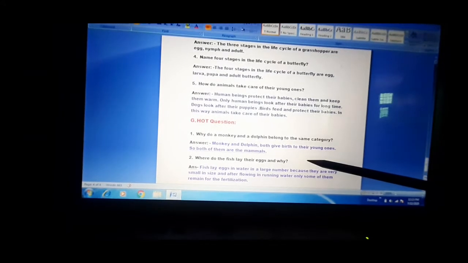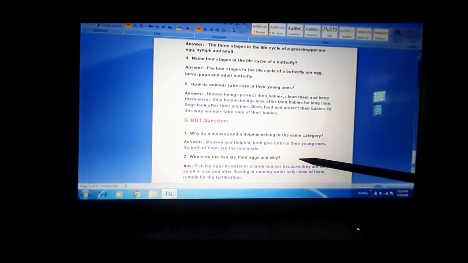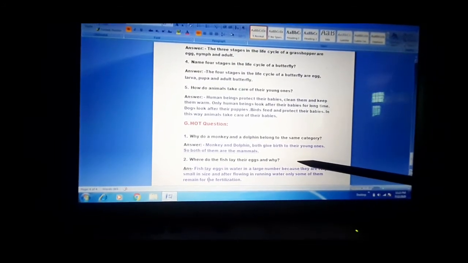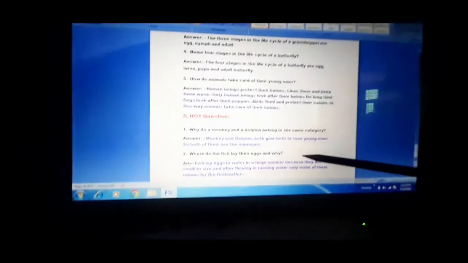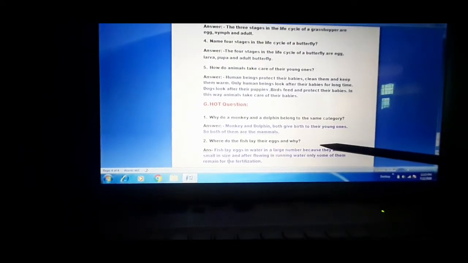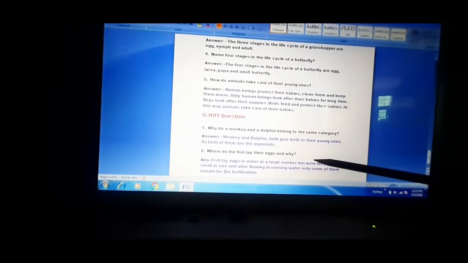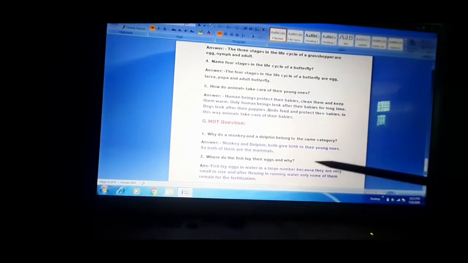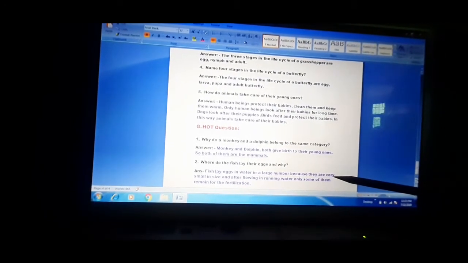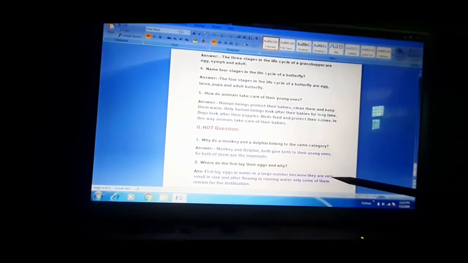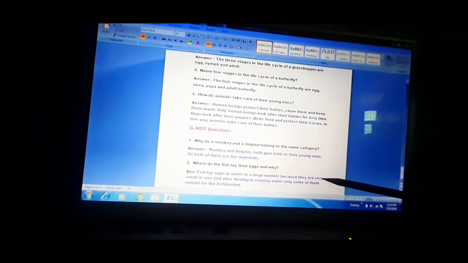Where do the fish lay their eggs and why? Again I am repeating question number 2. Where do the fish lay their eggs and why? And your answer is, fish lay eggs in water, in a large number.